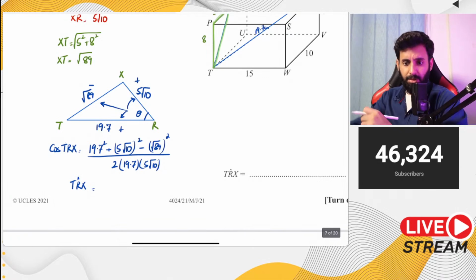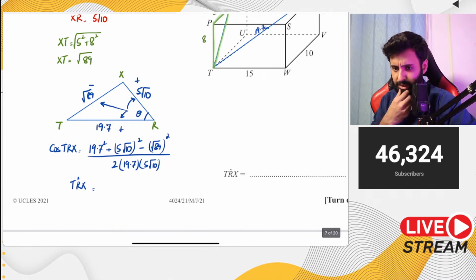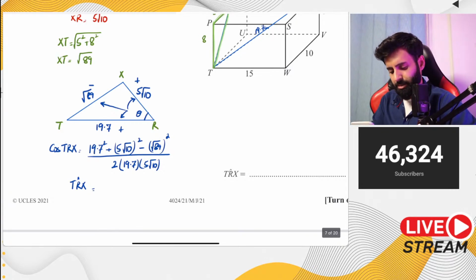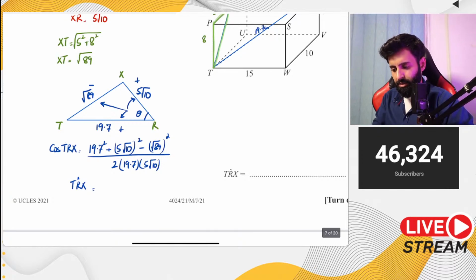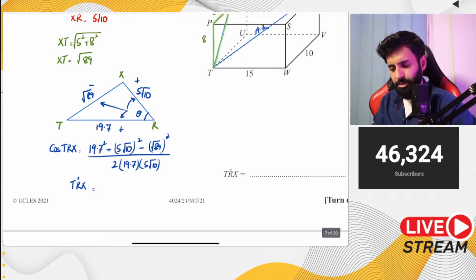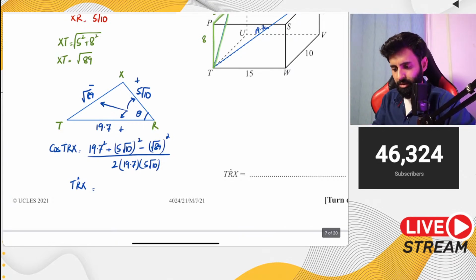Okay, sir, is symmetry included in paper 2 topics? I think there was already a question on symmetry, so I don't think there will be a question on symmetry in paper 2. Besides, it's not like you really have to sit down separately and study symmetry. If you've already studied it for paper 1, then you don't really have to study it again. So it's not something you should be worried about. I think you should be more worried about the more complicated topics such as graphs of functions, mensuration, trigonometry. Worry about those more. Symmetry and such are all small topics.